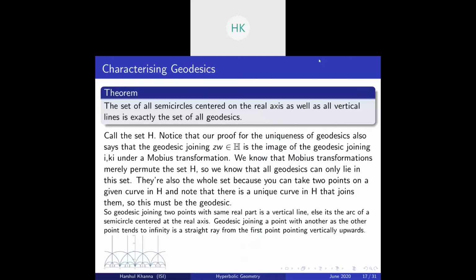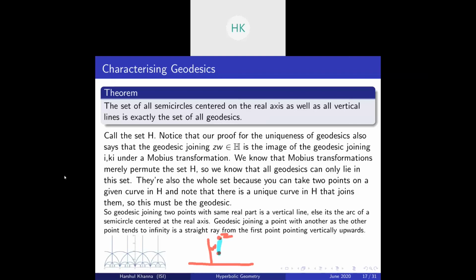Now, given any 2 points in the upper half plane, suppose this is Z and this is W, which have the same real part, then the unique geodesic between them is a straight line, as we know.